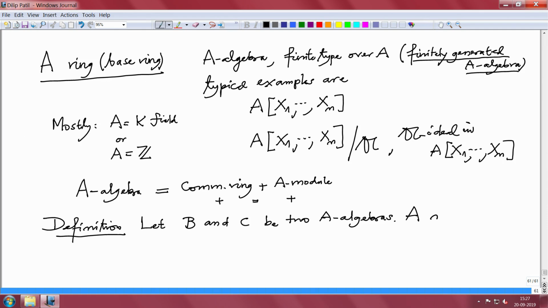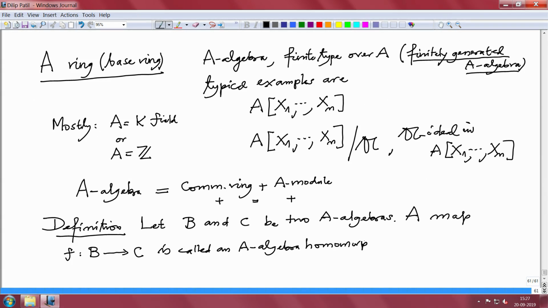A map F from B to C is called an A algebra homomorphism when it respects the algebra structure.